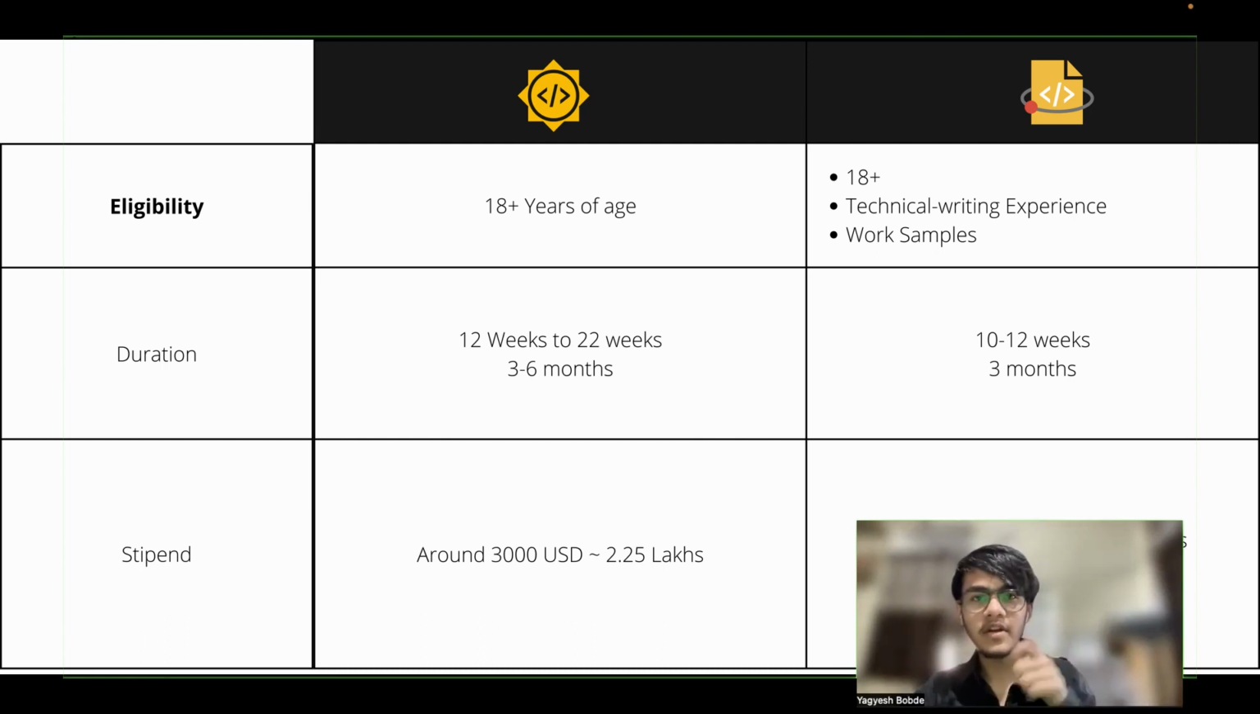First is the eligibility. As you can see, for GSOC the only requirement is that you should be 18 plus. Earlier they required you to be enrolled in an organization, basically a university or a college, but now they are promoting non-students as well. So they have updated their eligibility criteria to just 18 plus. That's the only requirement. There is no need for validation or anything like that.